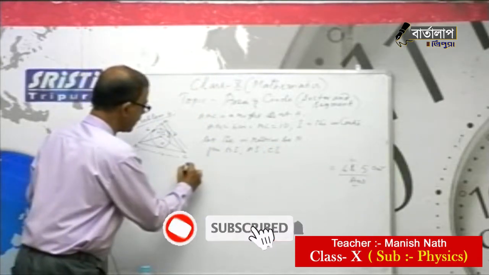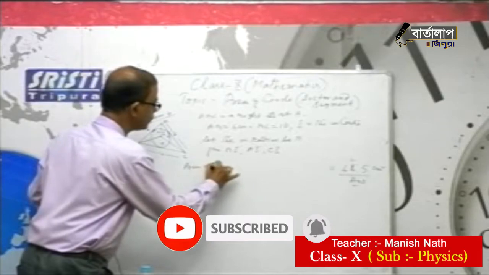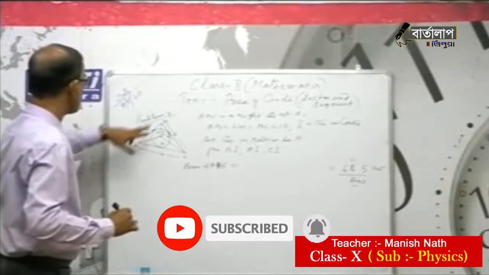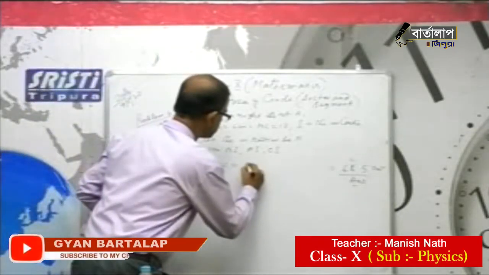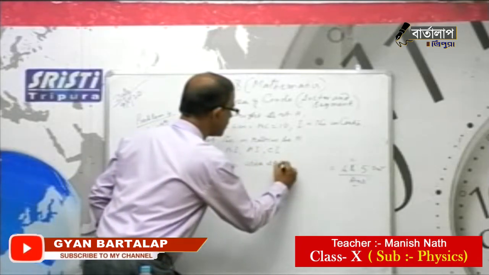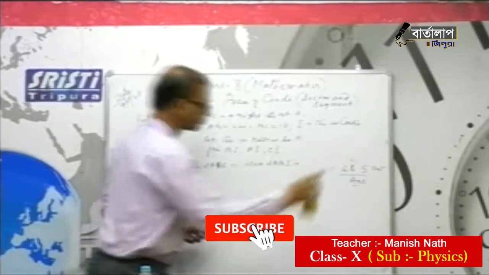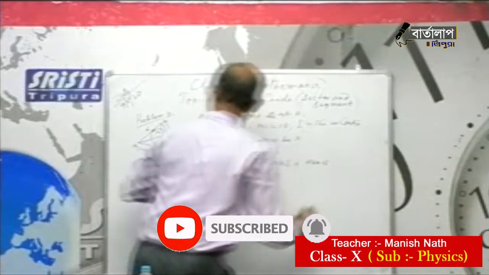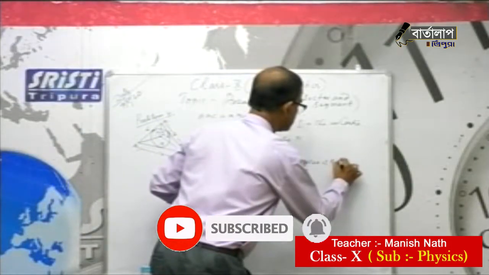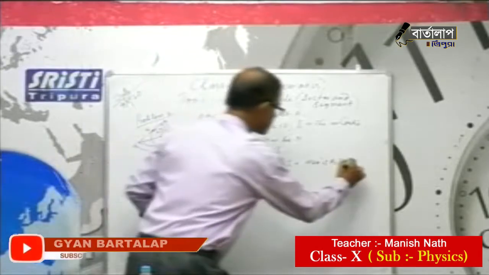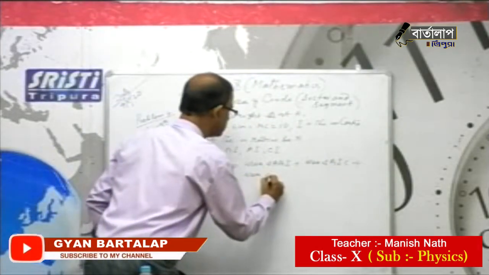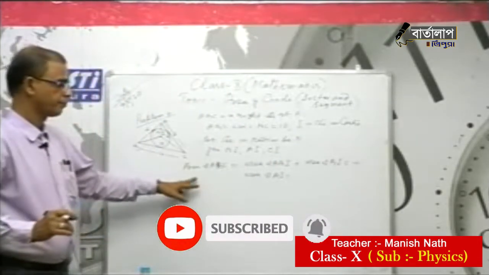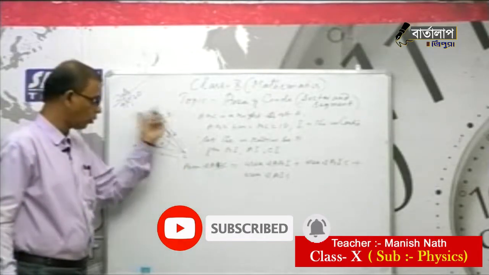So area of triangle ABC is nothing but area of triangle ABI plus area of triangle BIC plus area of triangle AIC. I think you understood this. ABC is the whole total triangle.